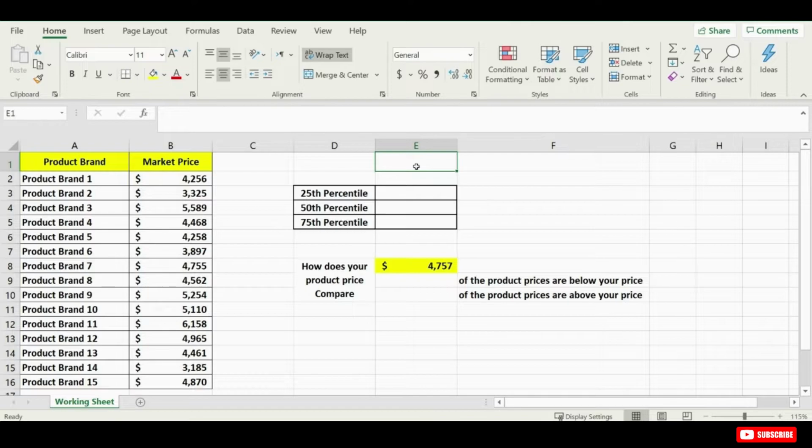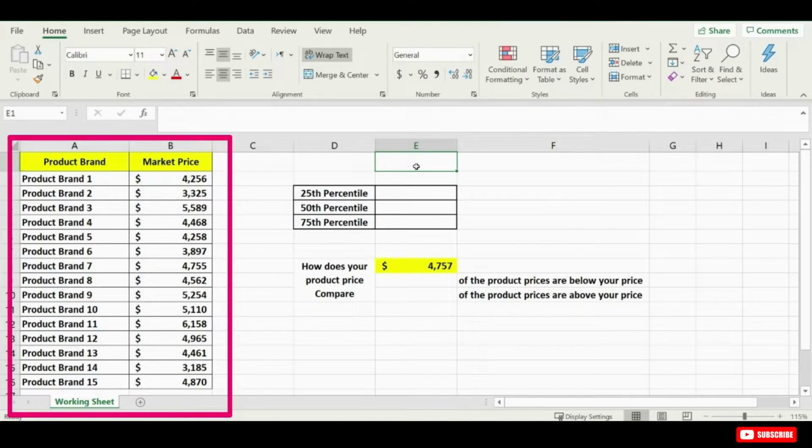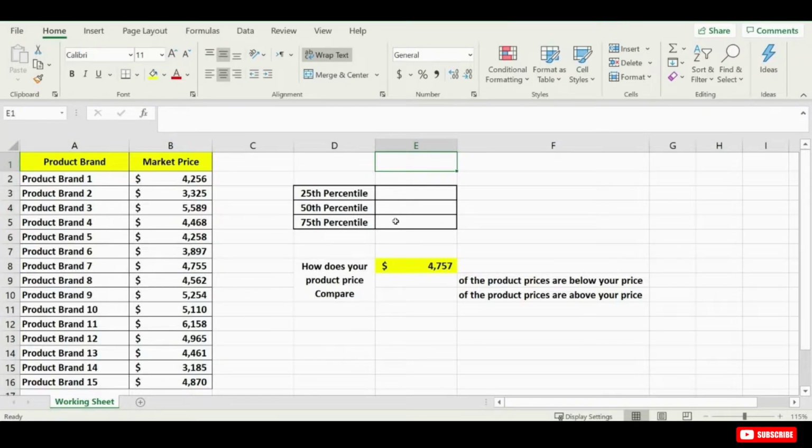Let's look at this calculation in Excel. Here I have a list of average product prices, not in any particular order, and I want to figure out the 25th percentile for my product price. To do that, we're going to start off with the percentile function.